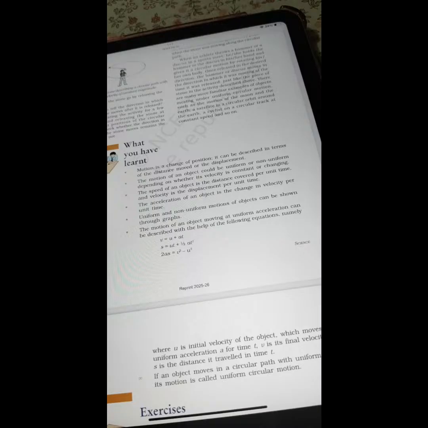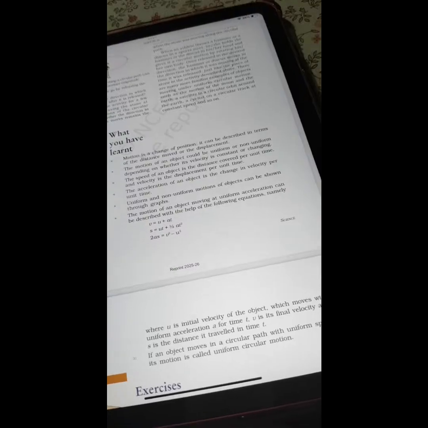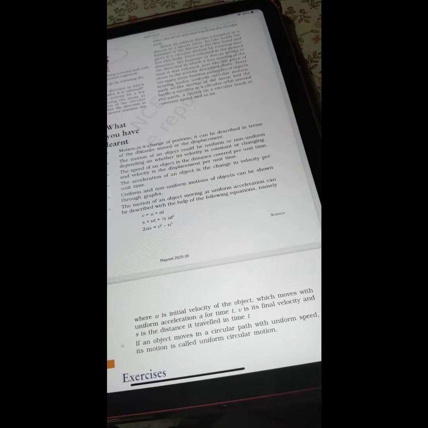The motion of an object moving at uniform acceleration can be described with the help of the following equations, namely v is equal to u plus at, s is equal to ut plus half at square, 2as is equal to v square minus u square, where u is the initial velocity of the object which moves with uniform acceleration a for time t, v is its final velocity, and s is the distance it traveled in time t. If an object moves in a circular path with uniform speed, its motion is called uniform circular motion. With this, we have completely done the reading of chapter 7, motion.